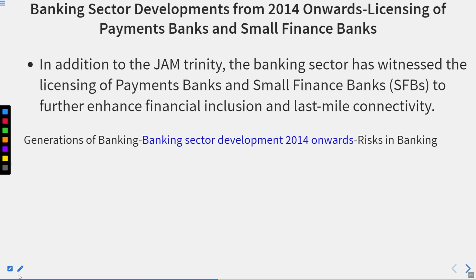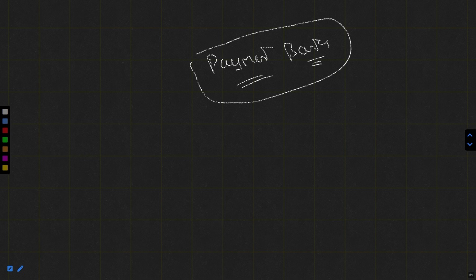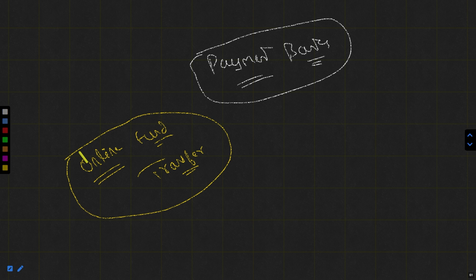Like if we talk about payment banks, if you are using online fund transfers, then you must be aware of the payment bank. The latest example of it is Paytm Payment Bank.